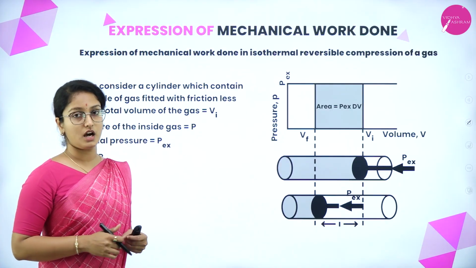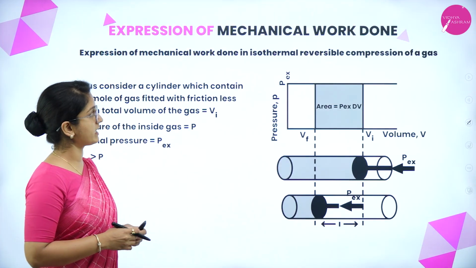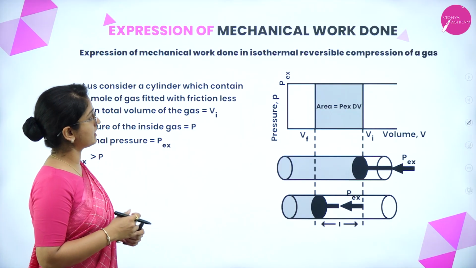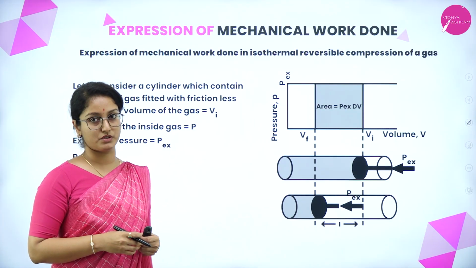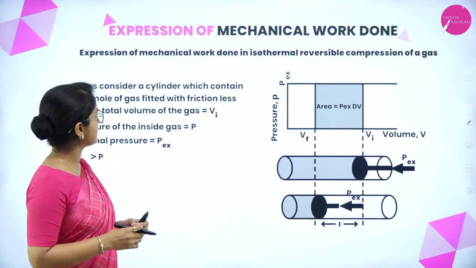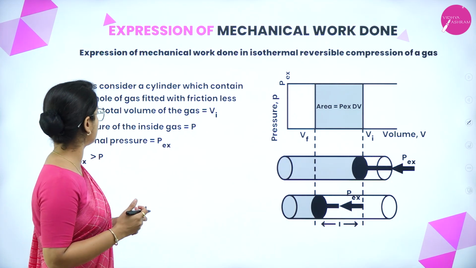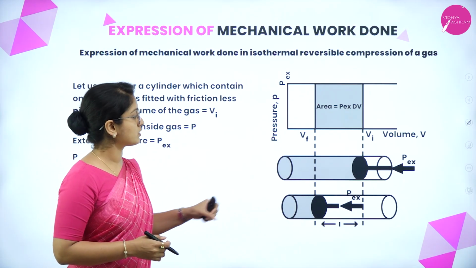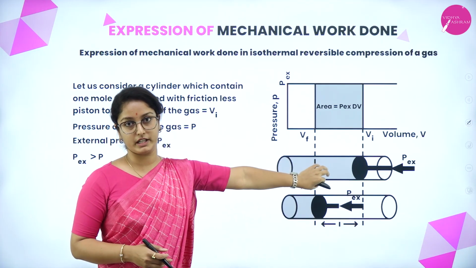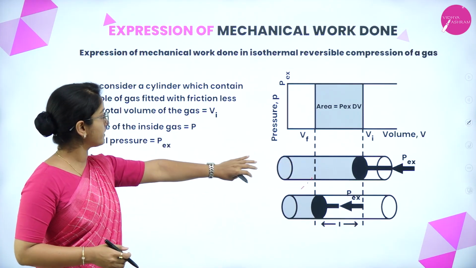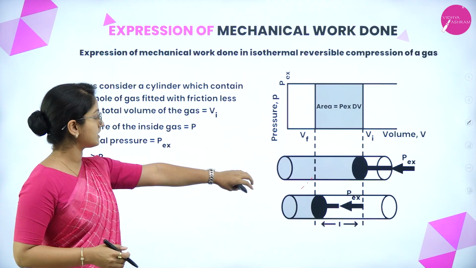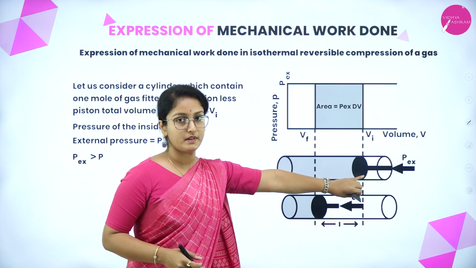Now let us see how to derive the expression for mechanical work done, especially in isothermal reversible compression of a gas. Let us consider a cylinder which contains 1 mole of gas. So in a cylinder we take 1 mole of a gas fitted with a frictionless piston. So there is a piston over here.